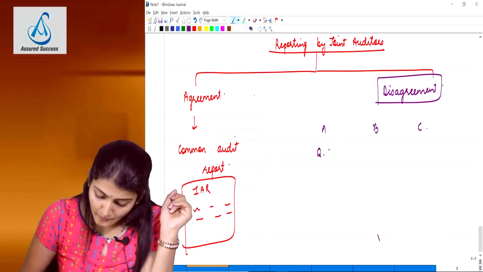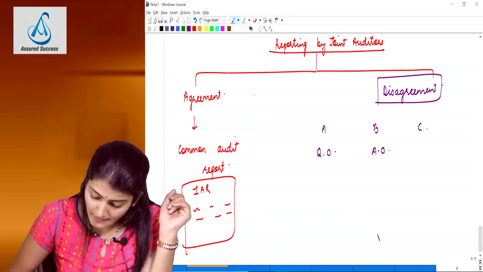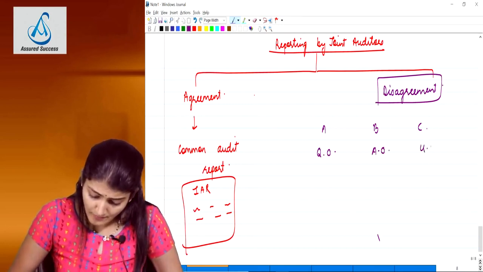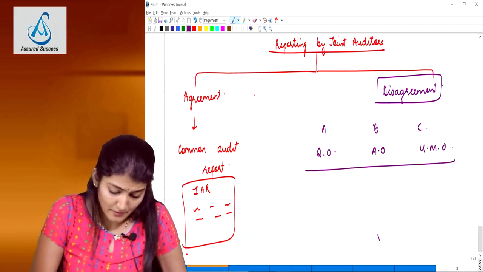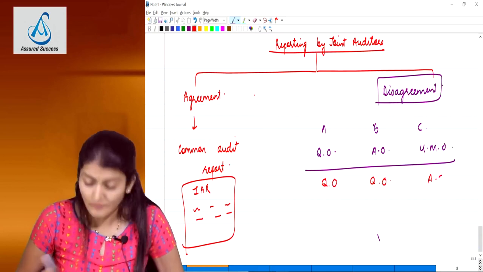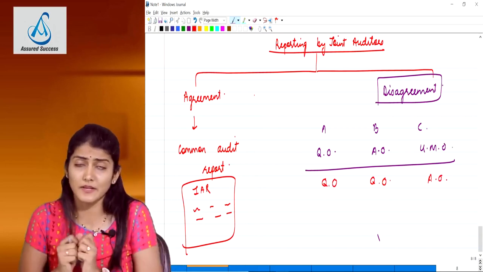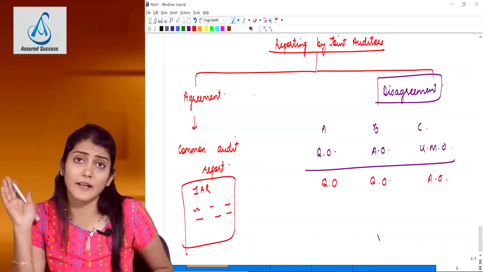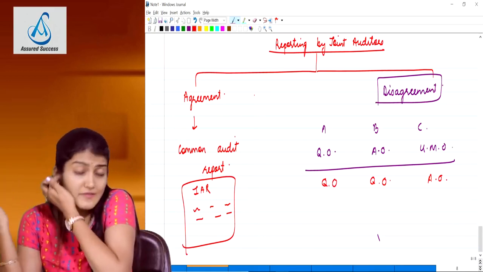One saying qualified, one saying adverse, one saying disclaimer, or one saying unmodified opinion. Or another example, 2 are saying qualified, one is saying adverse, and different possibilities. So now there is a disagreement.